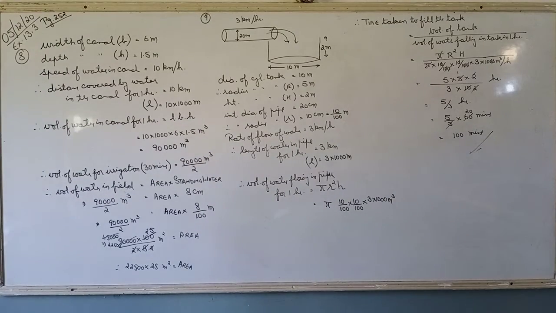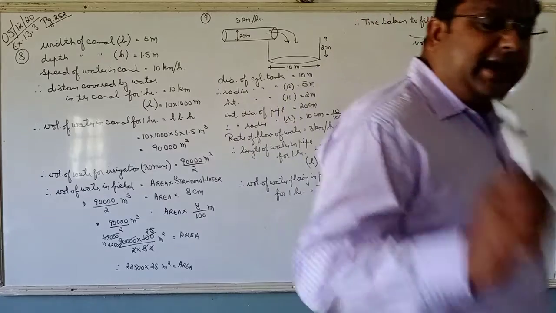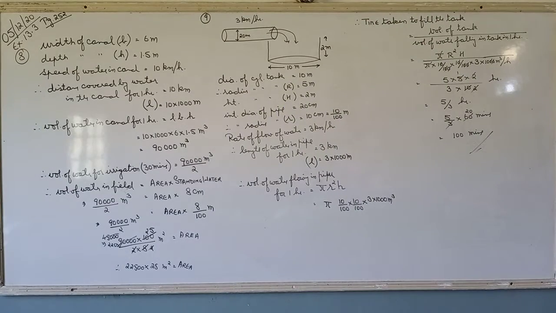Both these questions are important because they are given on the rate of flow of water. What does the rate of flow of water mean? Rate of flow of water means it will give us the length of the water in the canal for 1 hour, in the shape of a cuboid or in the shape of a cylinder. Right, students? So that is the most important part in these questions. You can see both of them are of the same type. Clear?